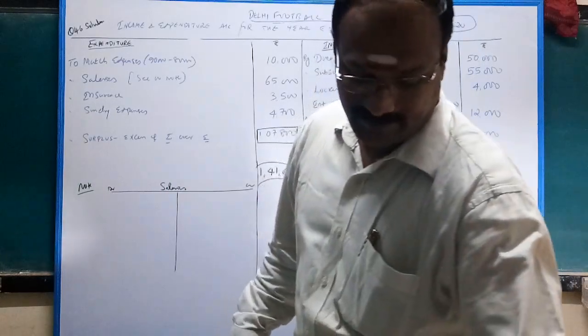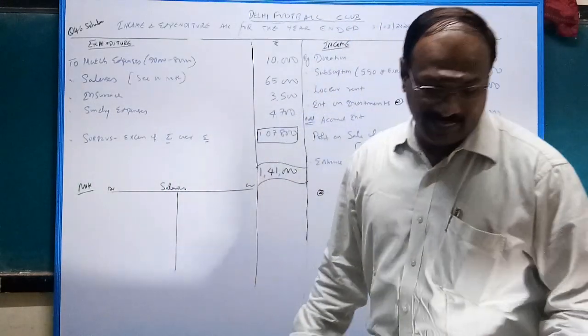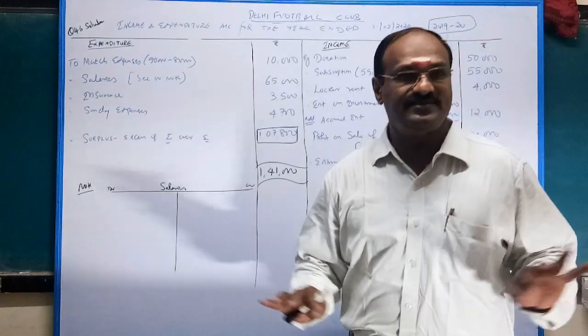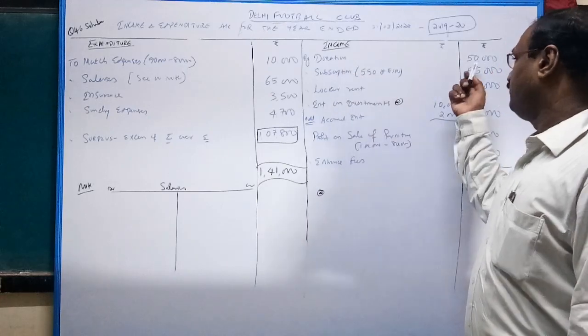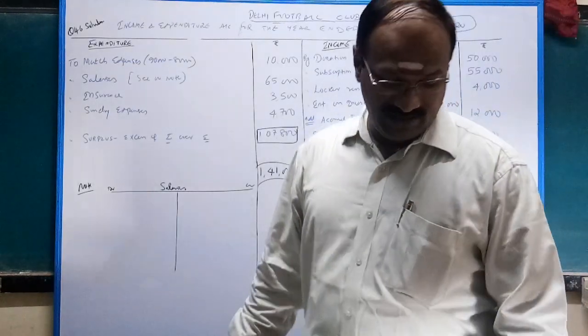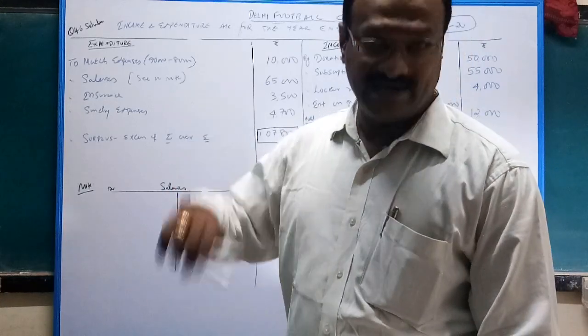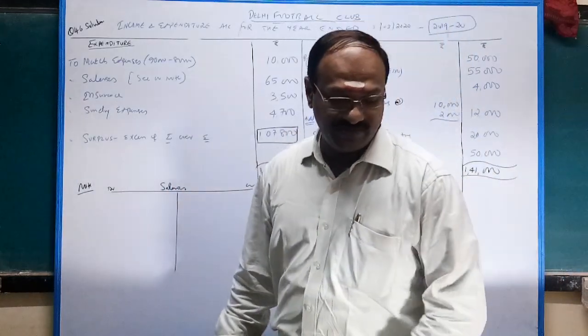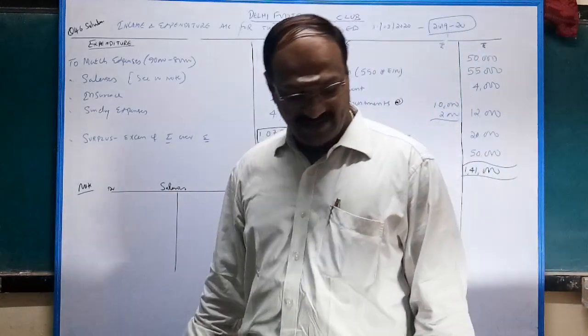Donation for building is nothing but a specific donation, thereby it will come under the liability side. Donation with nothing mentioned is nothing but a general donation, so general donation is income. Thereby, donation 50,000. Then, government grant, young talent search and development will come under the liability side. Life membership also comes under the liability side. Match fund, of course, liability side.